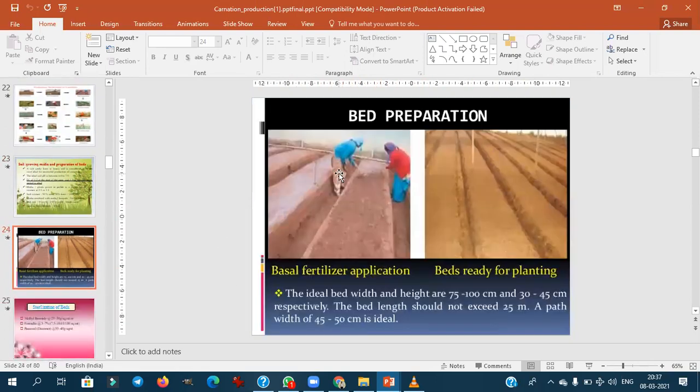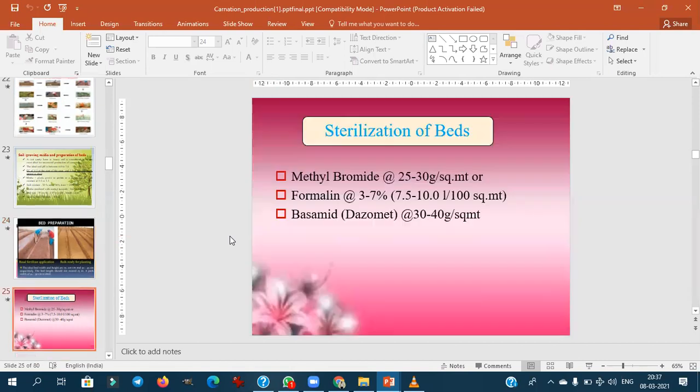This is the bed preparation style. Once the bed is prepared, we'll go for the application of basal fertilizer. A raised bed system is followed in carnation to avoid the wilt problem. Fusarium is a soil-borne fungus which is a major constraint in the production of carnation. This has to be noted down.